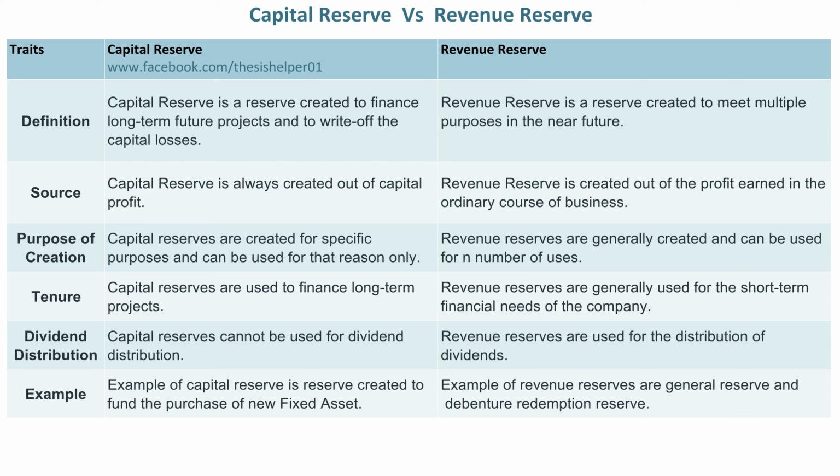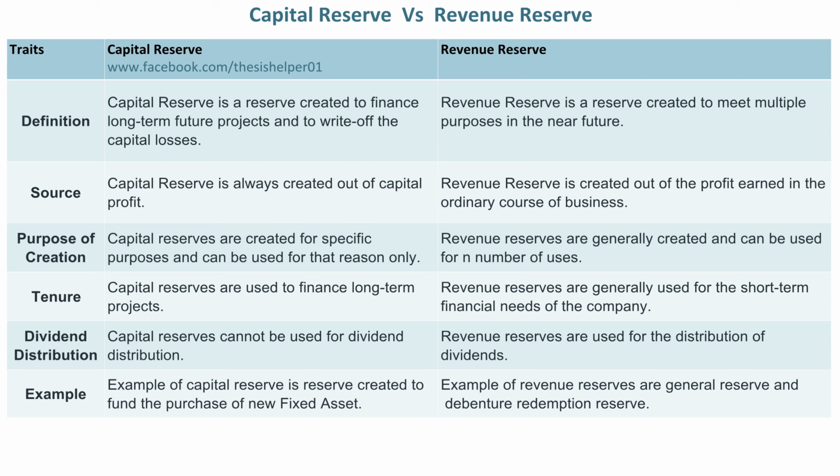Capital reserve is always created out of capital profit. Whereas, revenue reserve is created out of the profit earned in the ordinary course of business. Capital reserves are created for specific purposes and can be used for that reason only. Whereas, revenue reserves are generally created and can be used for n number of uses.